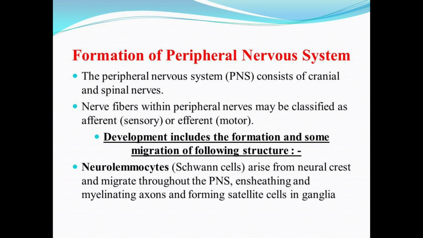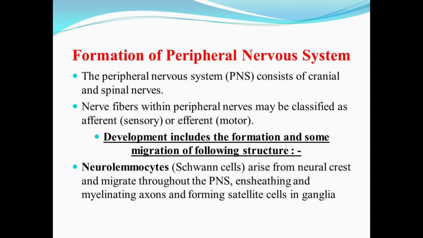Now moving forward, we will discuss the peripheral nervous system and its formation. The peripheral nervous system consists of the cranial nerves, that are directed from the brain, and the spinal nerves, that are directed from the spinal cord. Here in the peripheral nervous system, the nerve fibers are classified into the afferent ones, that is sensory, and the efferent ones, that are known as motor nerves. Now moving forward towards the formation of the peripheral nervous system, it includes the formation and migration of some structures, so we will discuss them.